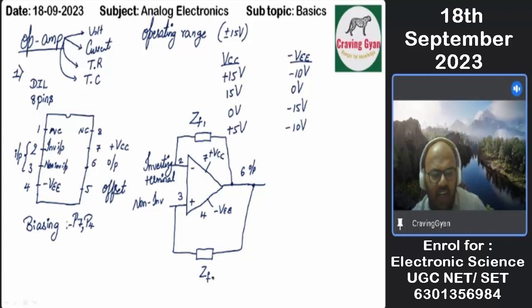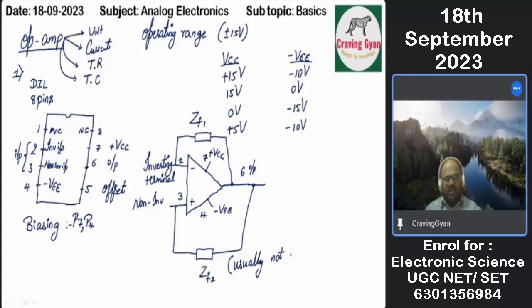That means what? The operational amplifier, you can connect it as a positive feedback one or a negative feedback one. But in most of the cases, we are going to give a negative feedback only. Why? There are some reasons. Positive feedback is usually not preferred.